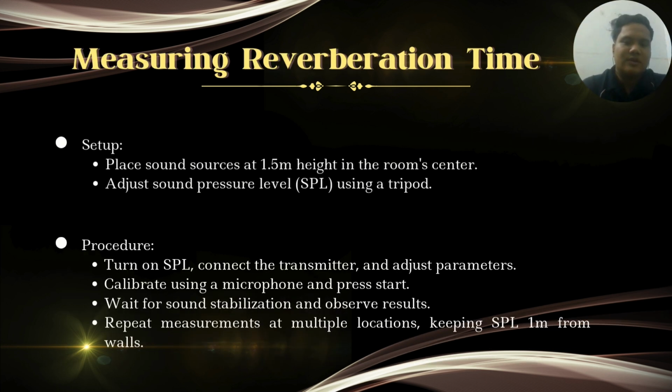Assalamualaikum. So for measuring reverberation time, first setup: place sound source at 1.5 meter height in the room center. Adjust sound pressure level SPL using a tripod. For the procedure, turn on SPL, connect to transmitter and adjust parameters. Calibrate using a microphone and press start. Wait for sound stabilization and observe result. Repeat measurement at multiple locations, keeping SPL 1 meter from wall.